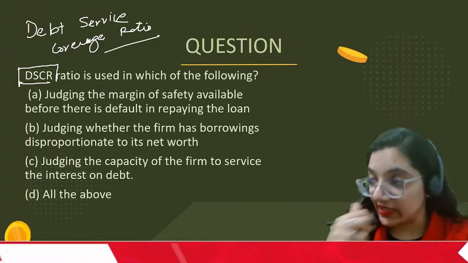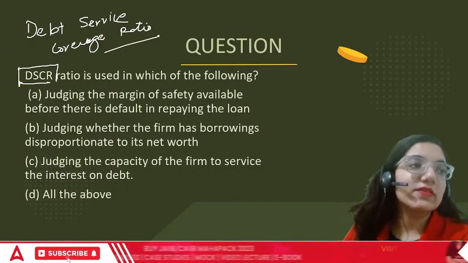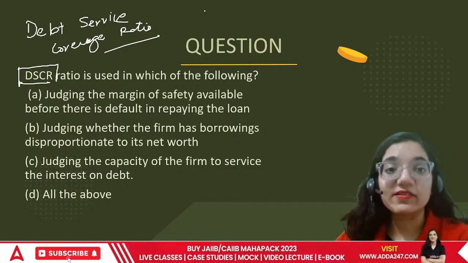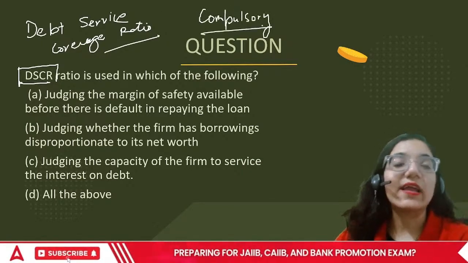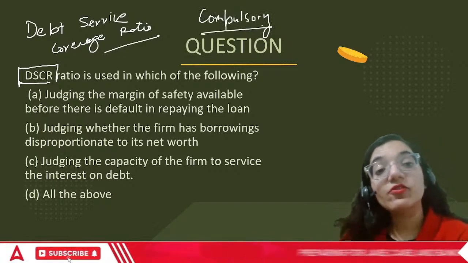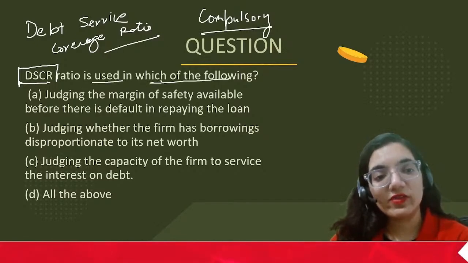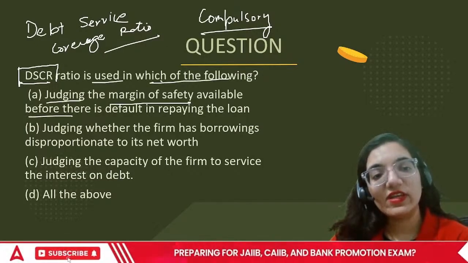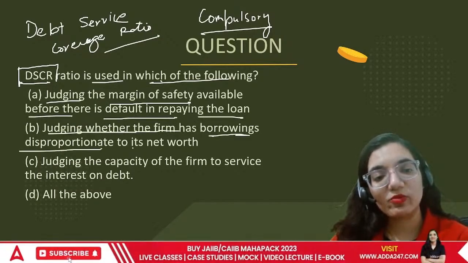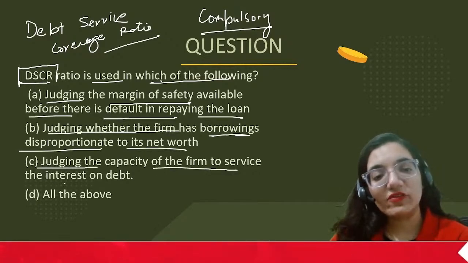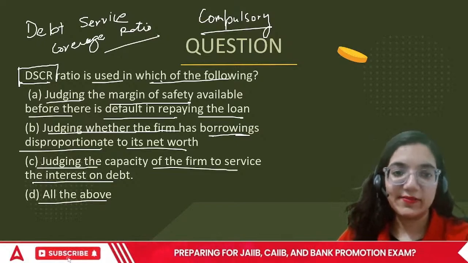Debt service ratio talks about, see, the point is, there are certain compulsory payments. There are certain payments which are compulsory for the organization. If you have taken a loan, you cannot cry that you don't have money. You will have to make the payment. So debt service coverage ratio is used for which of the following? Judging the margin of safety before default in repaying the loan, judging whether the firm has borrowings disproportionate to the net worth, judging the capacity of the firm to service the interest on debt, or all of the above. What's the correct answer?